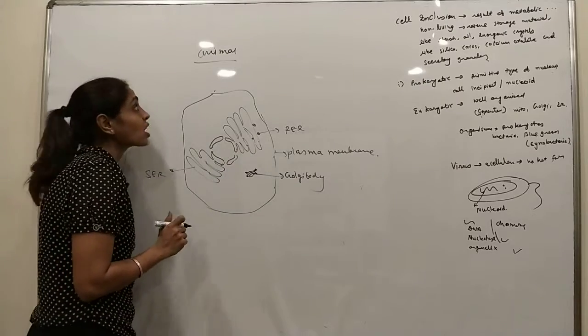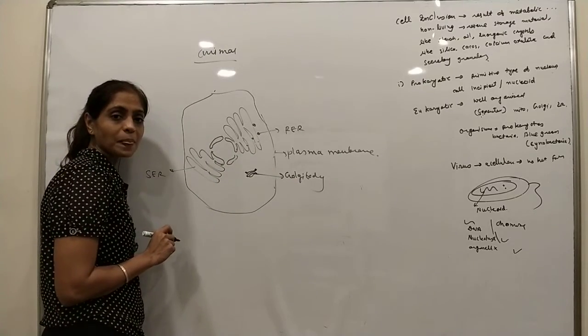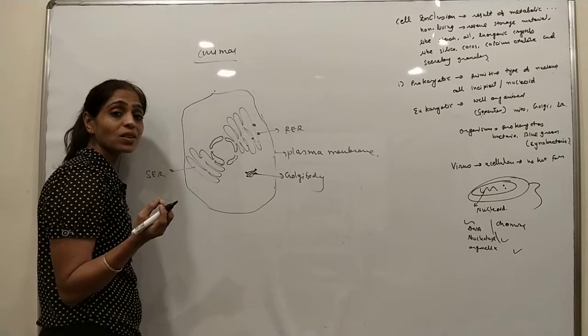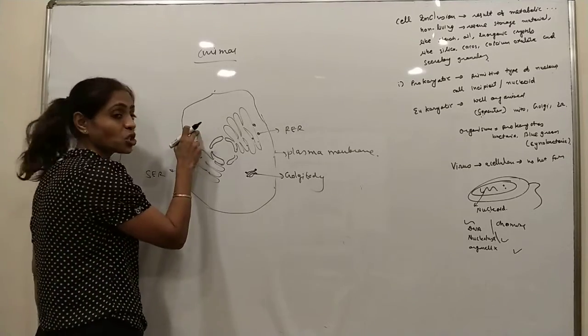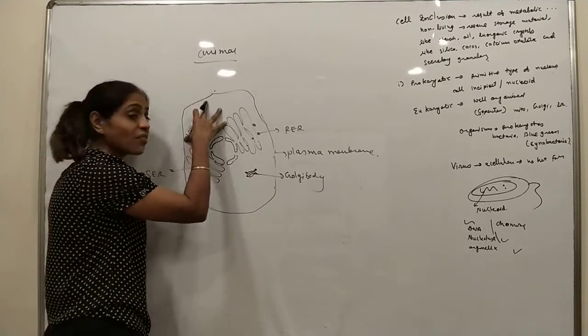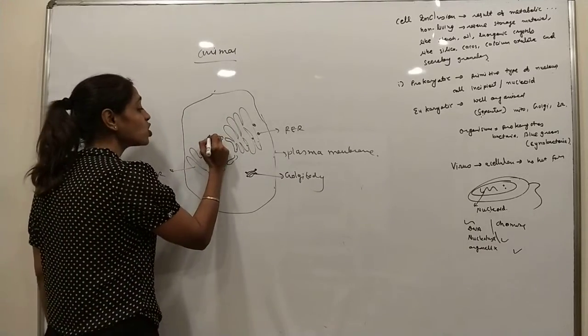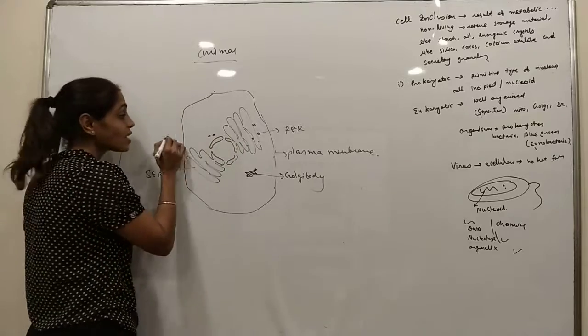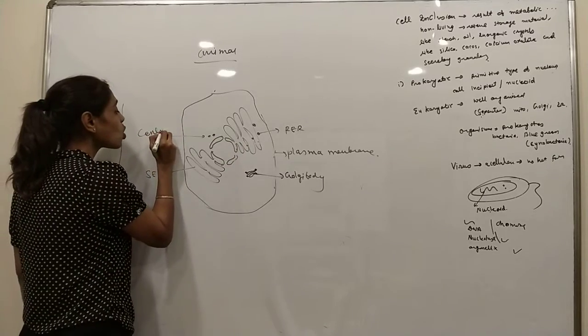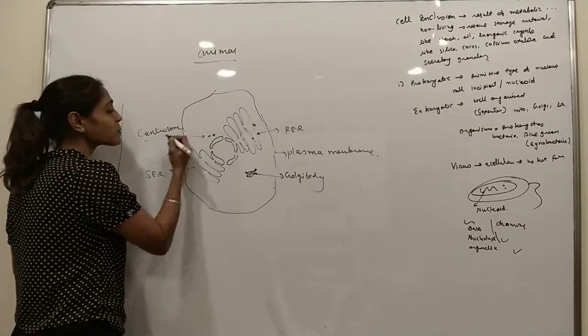What is absent in animal cells? Green pigment. Chloroplast is absent. Big vacuoles are absent. Cell wall is absent. But what is present in addition to plant cells? Centrosome is present.